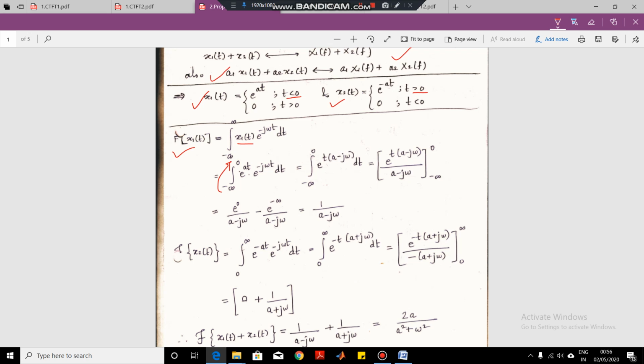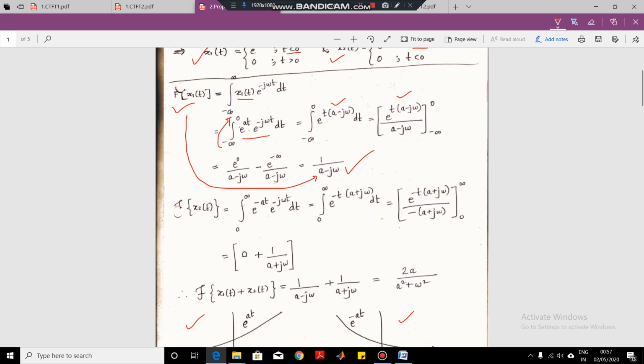Similarly, the second one we will come to later. Now if we solve this integration, we can club these two exponentials. We know the formula, e raised to a into e raised to b is equal to e raised to a plus b. So we are getting this. Now the integration of e raised to ax is e raised to ax upon a. So this is the integration of this. When you substitute the limits 0 and minus infinity, you will get this answer. So we have got the Fourier transform of the first signal as 1 upon (a minus j omega). Similarly, we can compute the Fourier transform of the second signal.